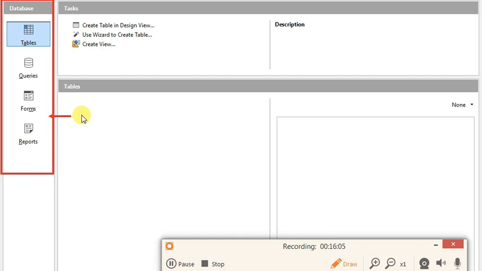This is called the left pane and the right pane. This is called the right pane.